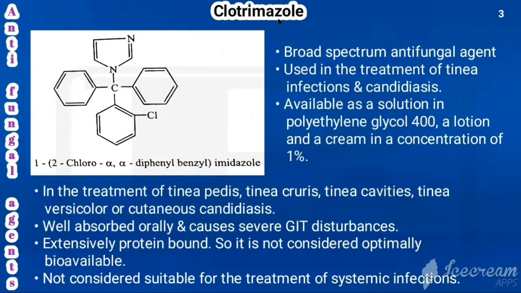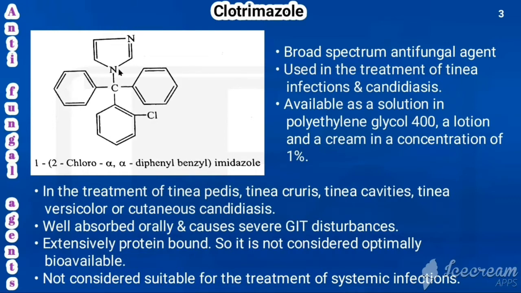Drug is clotrimazole. It is coming under azole antifungal agent. So what is the azole present in clotrimazole? That is called as imidazole. So what is meant by imidazole? 5-membered heterocyclic ring system having 2 nitrogens at 1,3. That is called as imidazole. So what is the structure of imidazole? What is the structure of clotrimazole?